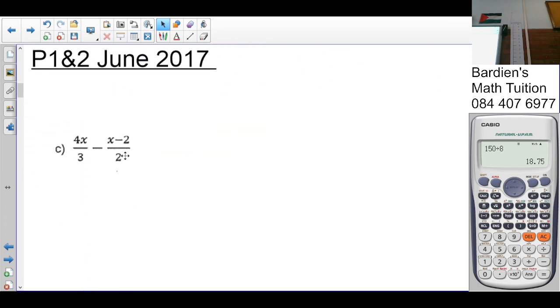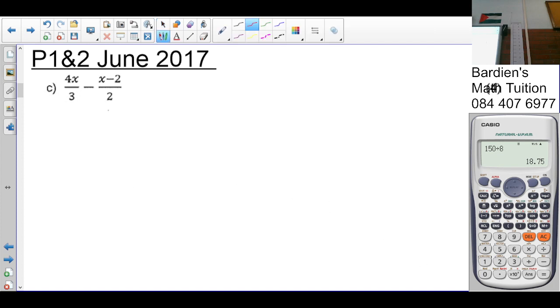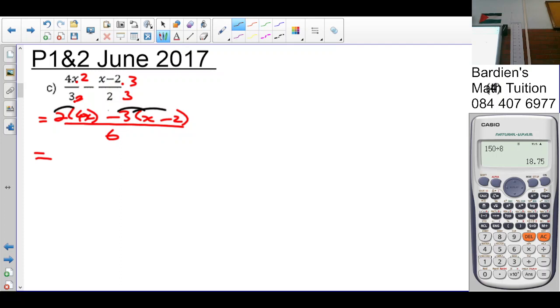Let's look at C. What needs to be done here? LCM, not so. What's my LCM between 3 and 2? 6. So that must be multiplied by 2. So it's going to be 2 times 4x. It must be multiplied by 3. So it's 3 into x minus 2. So what do I do now? We multiply the brackets, get rid of the brackets.